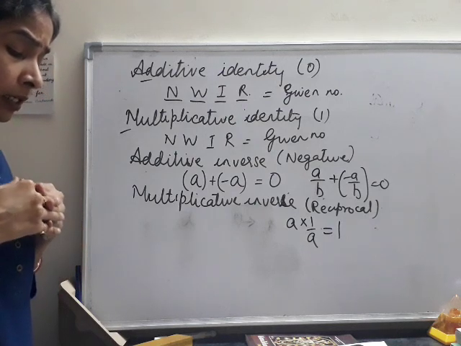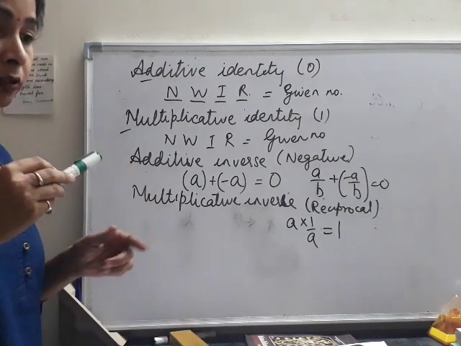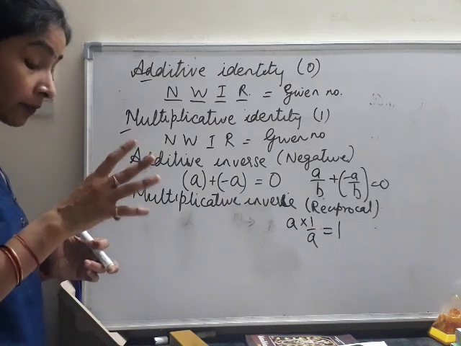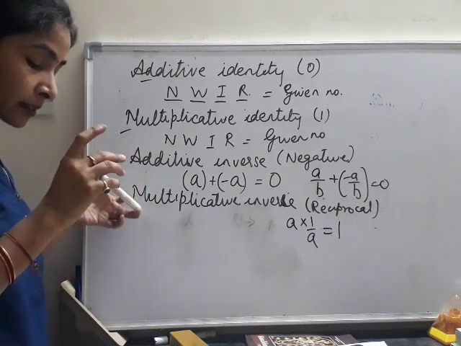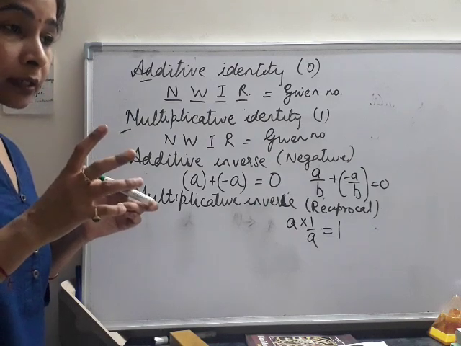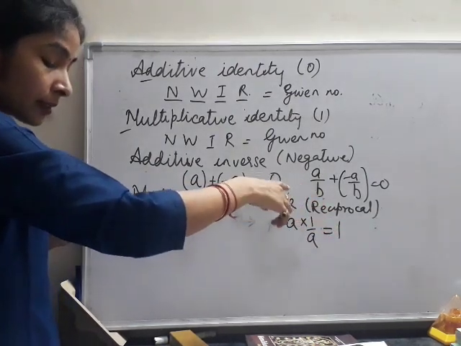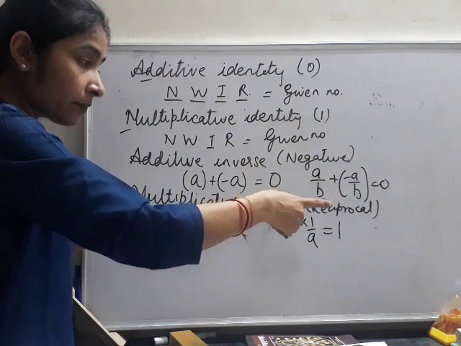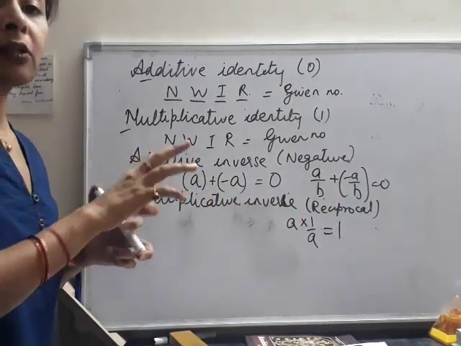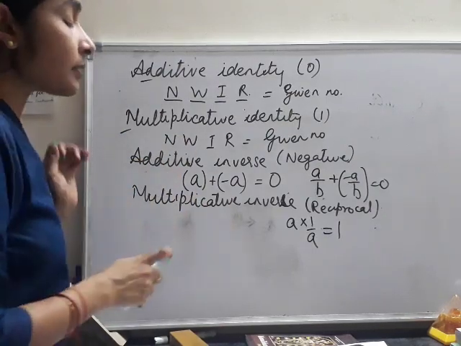Now one thing I'll mention here: 0, as I already told you, has no additive inverse. It is neither positive nor negative. In the same way, here also we have an exception: 0 has no reciprocal, because nothing multiplied to 0 will give us 1.